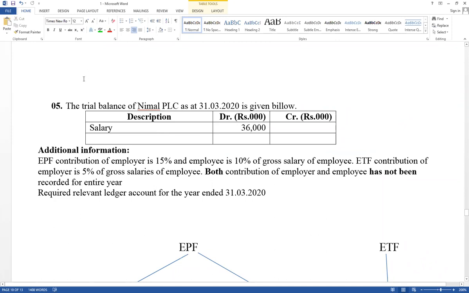Therefore, very important adjustment, definitely available in the paper. Try to recognize salary available in the trial balance, gross or net. It depends on contribution of employee for EPF. EPF contribution of employee also affects salary. If it has not recorded net salary, if EPF contribution of employee has been recorded, trial balance it has given gross salary. That part I will discuss next day.